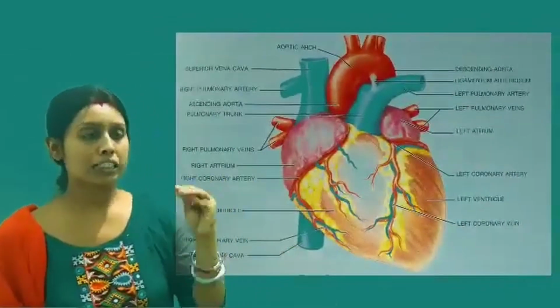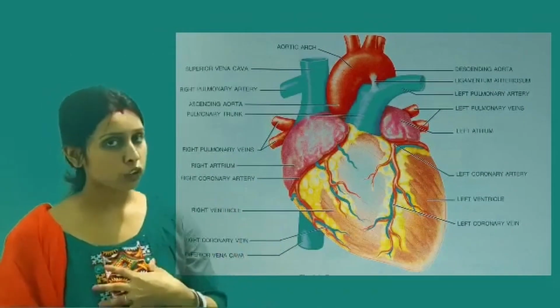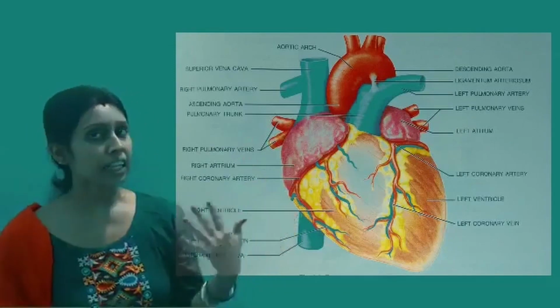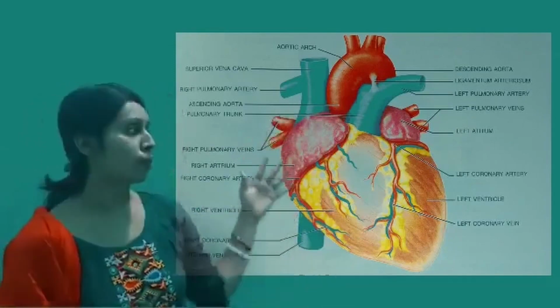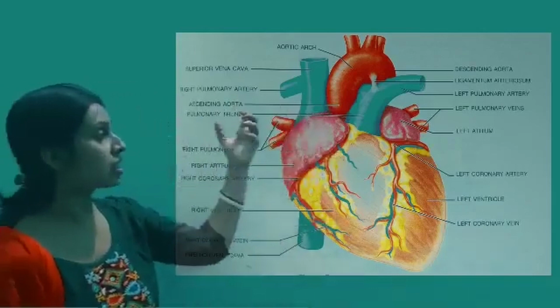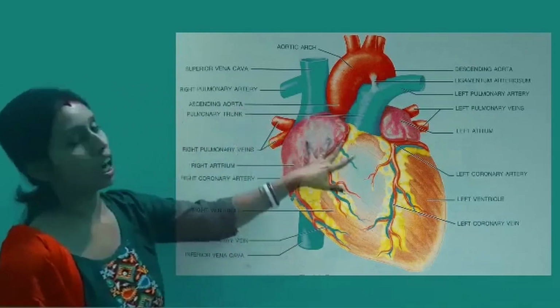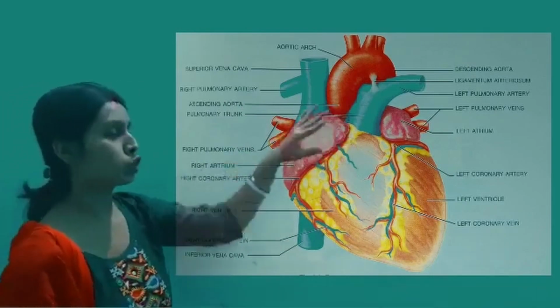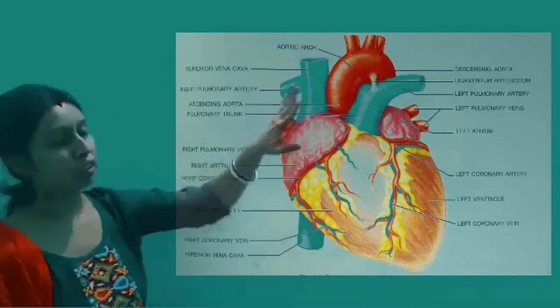When we are talking about the human circulatory system, the very first organ that comes to our mind is the heart, the principal and vital organ which plays the role of circulation in our body. The heart is situated right between the two lungs, just above the diaphragm. It is about 12 cm in length and 8 cm in breadth, covered by double-walled membranes called the pericardial membranes. The pericardial membranes contain pericardial fluid, which protects the heart from any sort of mechanical injuries and also reduces friction during the heartbeat. So this is the structure of the heart.